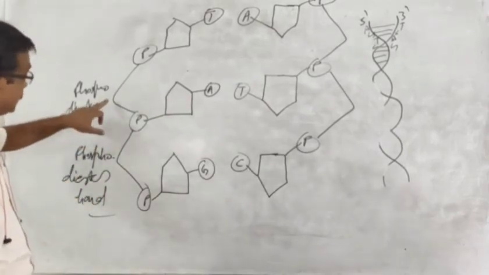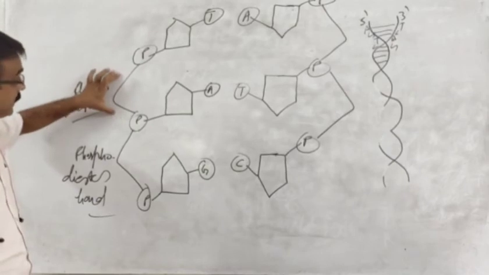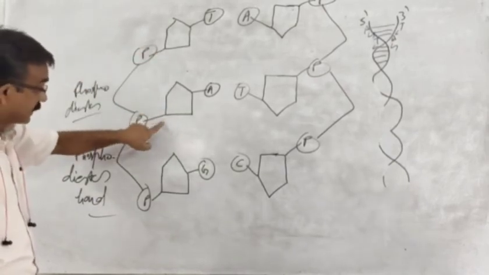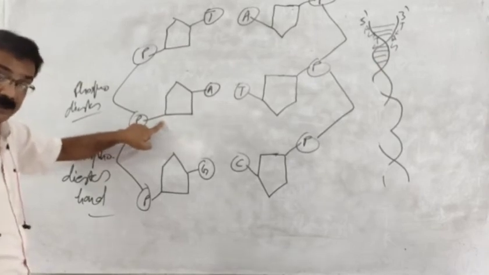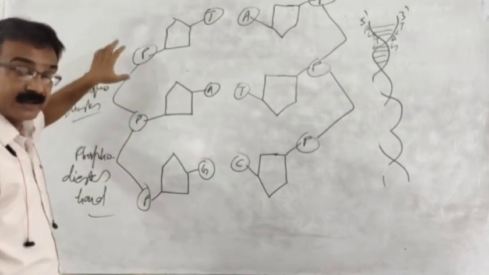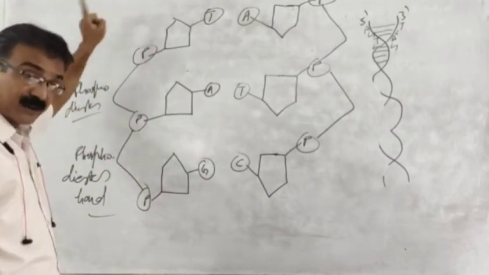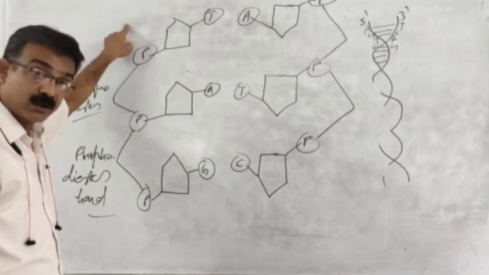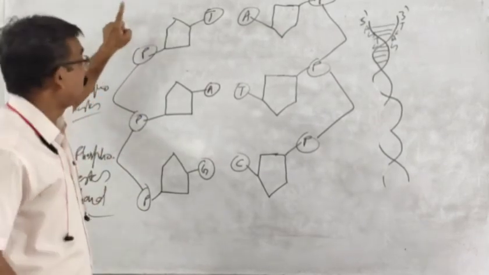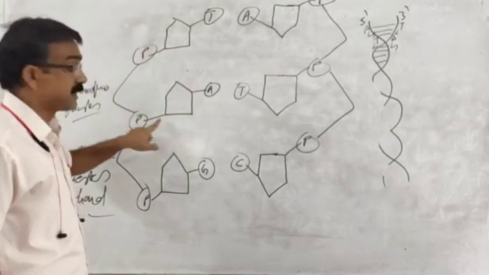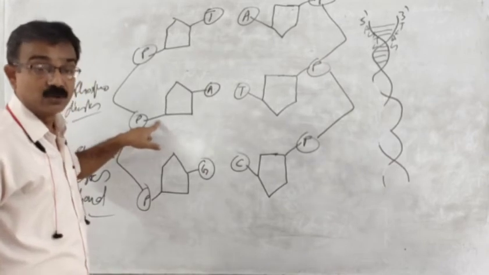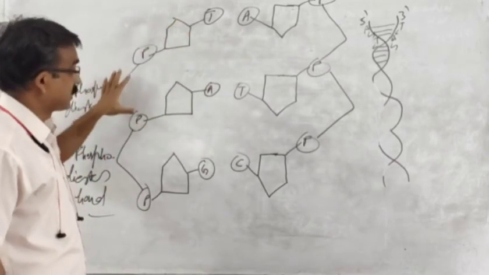This is a type of ester bond that is connected with this nucleotide base also, and with that nucleotide base also. Means one phosphodiester bond is connected with the 5' end of one nucleotide, and another is connected with the 3' end of another nucleotide. So this is a phosphodiester bond.